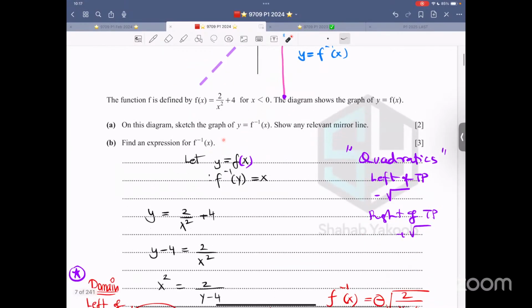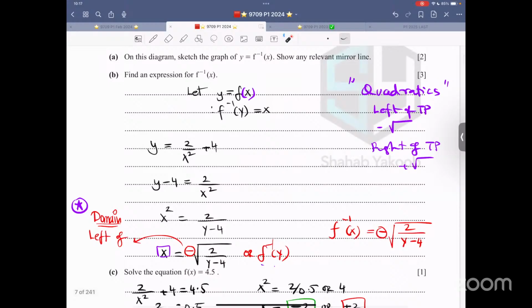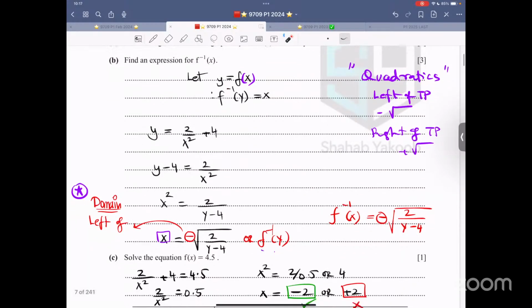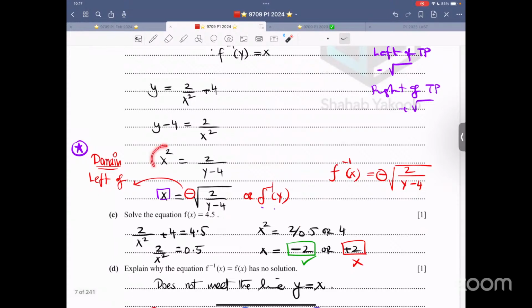Find an expression for f inverse, the same basic old story. y is equal to f(x), f inverse y is equal to x. And now over here, when you have x squared the subject, there is something you need to take care of. When you take the square root, there's a positive and a negative sign.